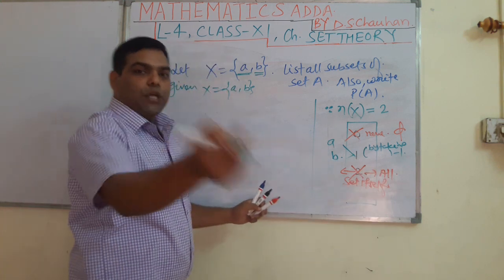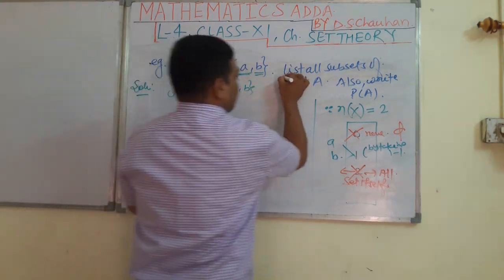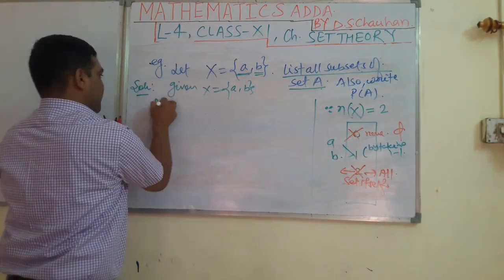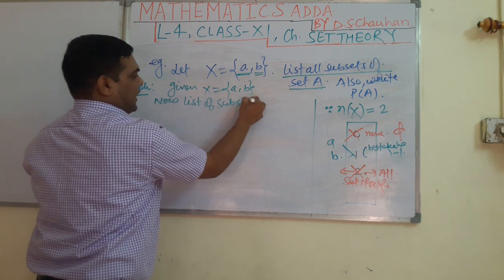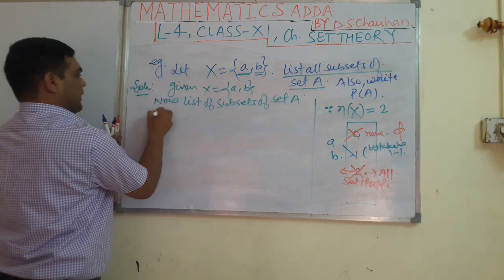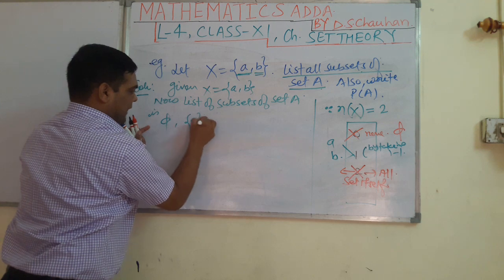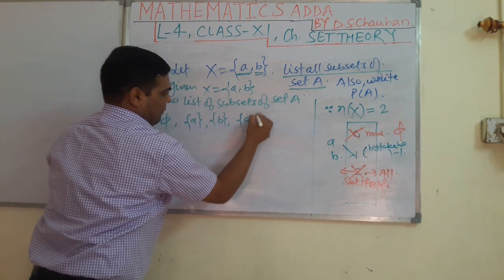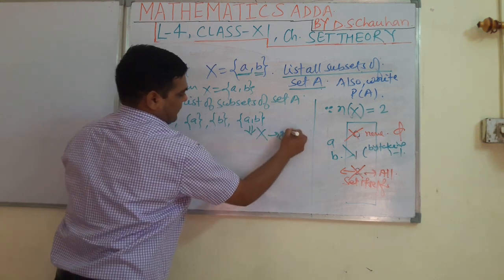Now we are going to write down the list of subsets. In the first part, the list of subsets of set X has been asked. Now, the list of subsets of set X is phi, set A, set B and set AB, which is nothing but the given set.